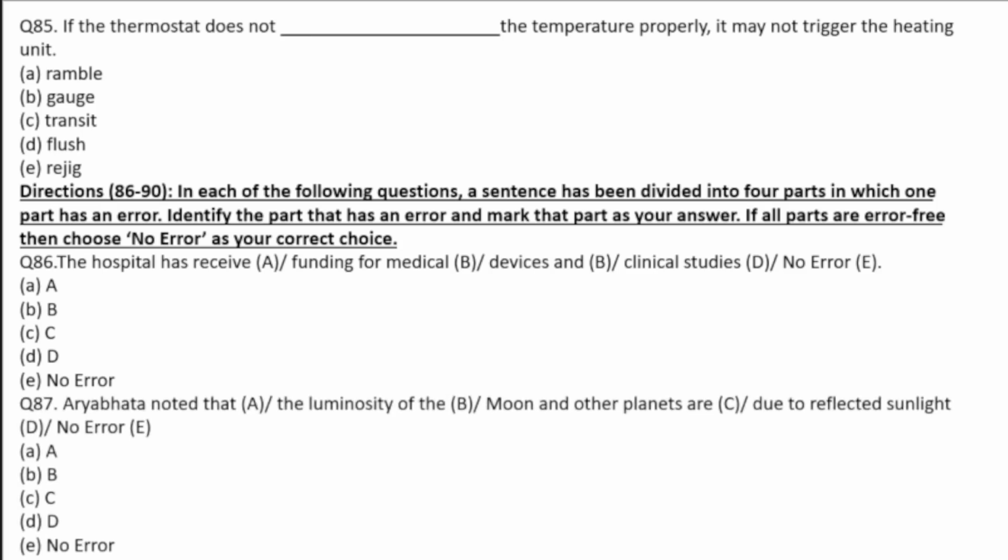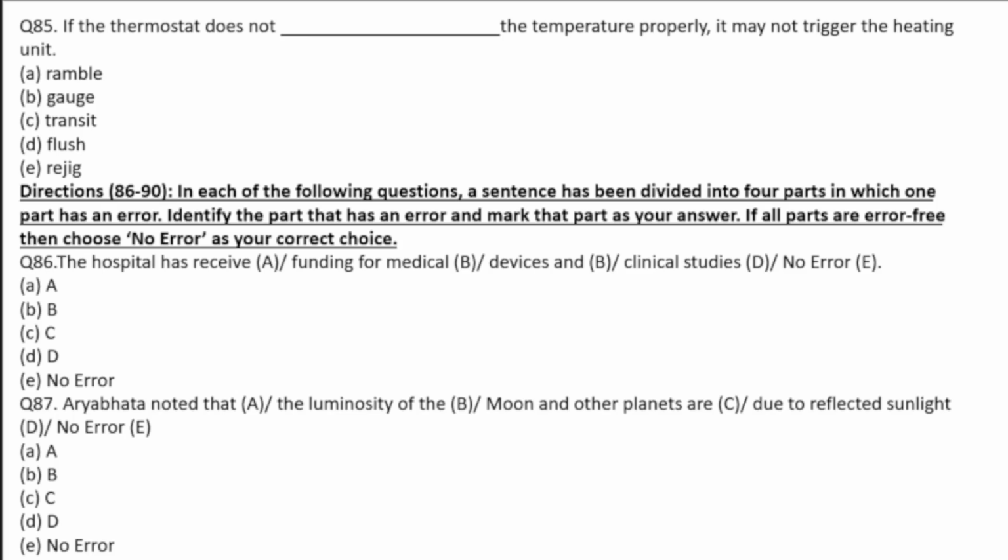Next, 87. Aryabhatta noted that the luminosity of the moon and other planets are due to reflected sunlight. Here they are speaking about the luminosity, not the moon and other planets. The subject in the sentence is the luminosity.